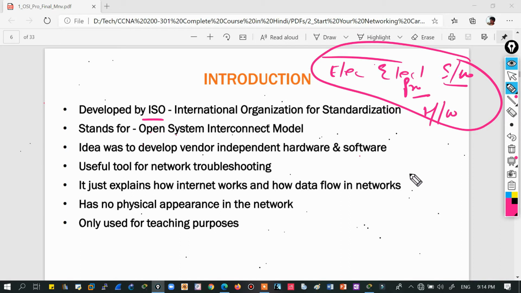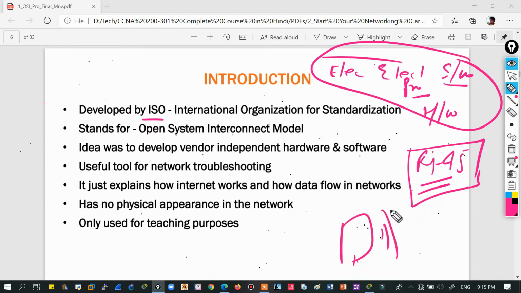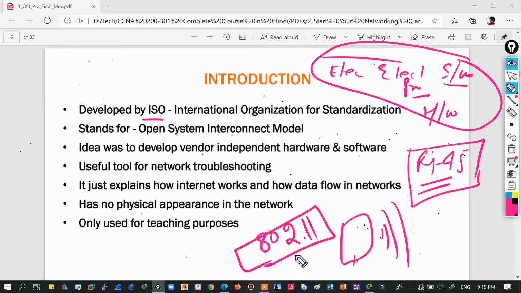Let me give you an example of this, the RJ45 connector. If I'm interested in making some PCs, then I need to get certified that I will use this connector only in my PC for internet or LAN connectivity, right? Or if I need to provide wireless connectivity, then I need to get another standard, that is 802.11, which is the Wi-Fi standard.